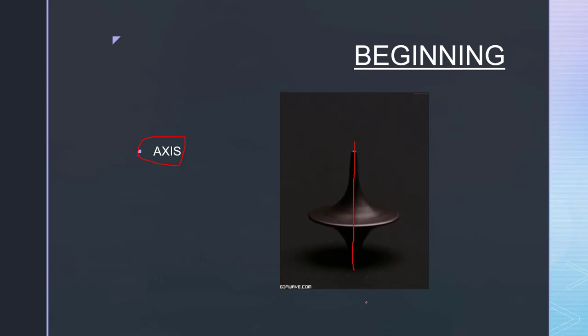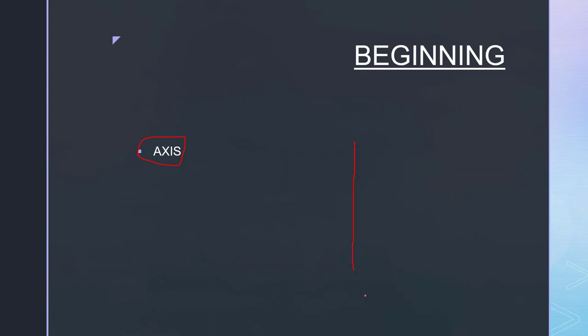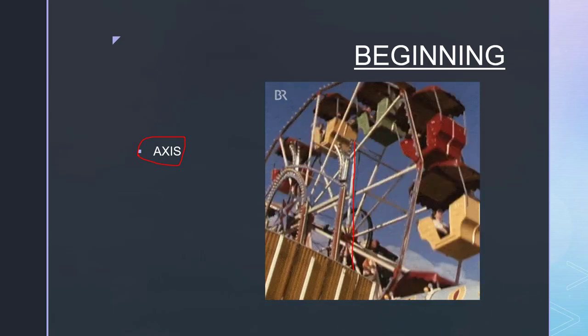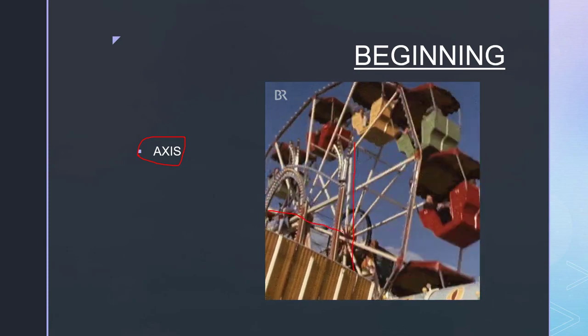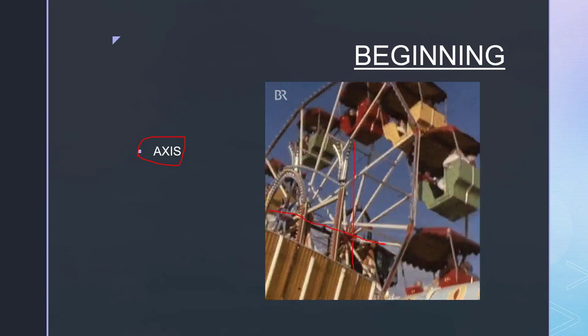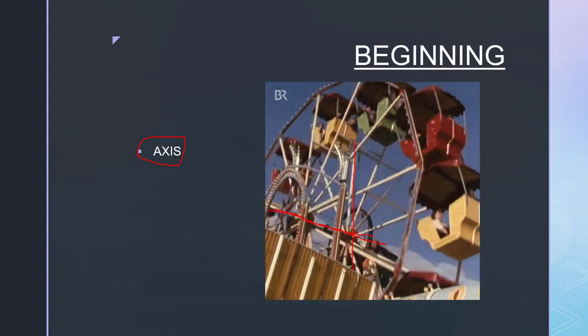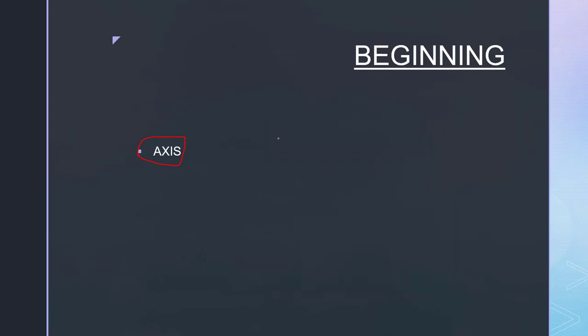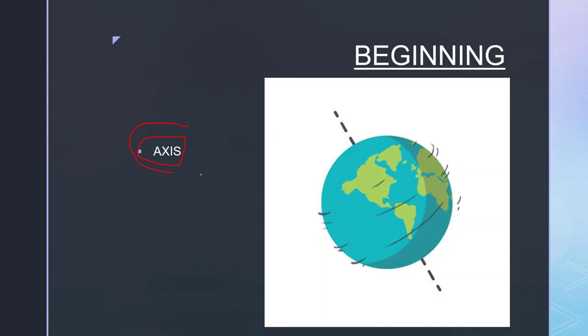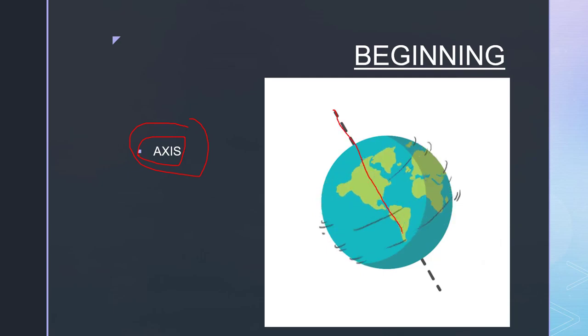In the same way, you may have enjoyed the ride of the Ferris wheel like this. So here also this wheel rotates on an axis. Here you can see this axis. So all these spinning toys have the axis on which they spin. In the same manner, Earth also spins or rotates on a particular point which we call the axis of the Earth. On the screen here you can see this is an imaginary line on which the Earth is rotating.